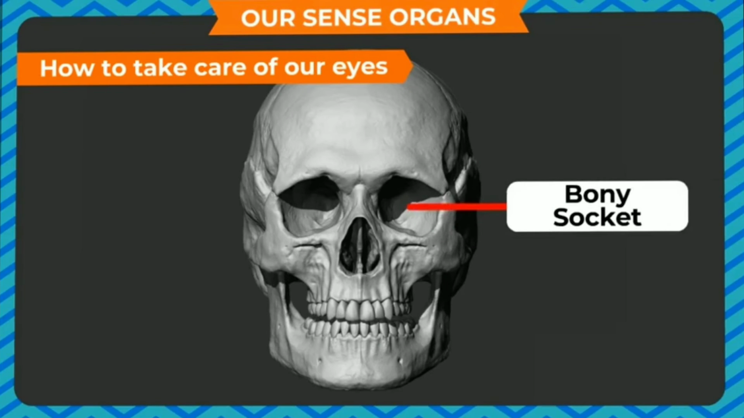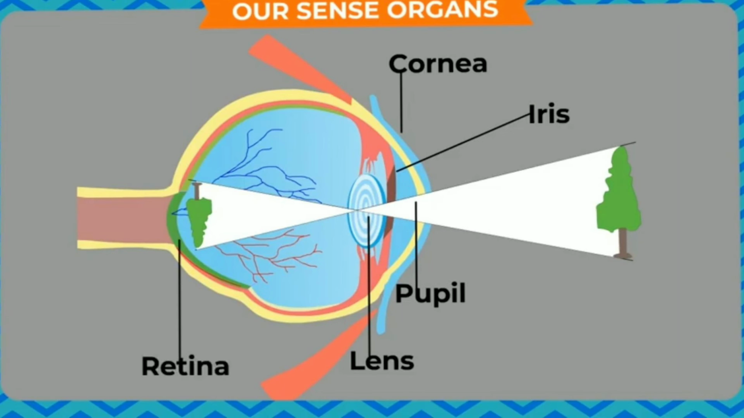Now, the eye is the organ of the sense of sight, and do you know eyes are set in the socket of the skull. This is the diagram of the eye. One by one, we will learn the function of different parts of the eye. So, the eye is covered by a transparent covering called the cornea. The pupil is the circular opening in the colored part of the eye, which is the iris.